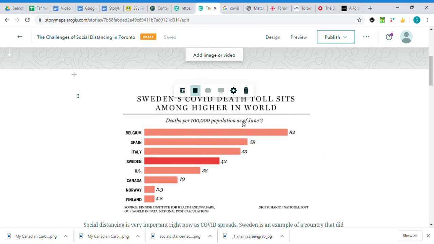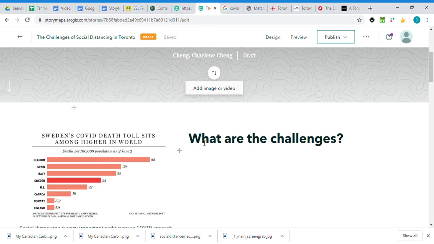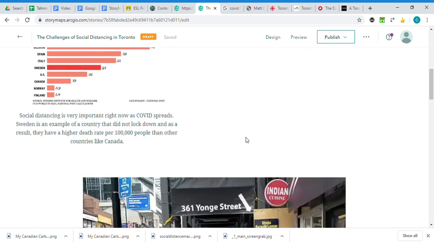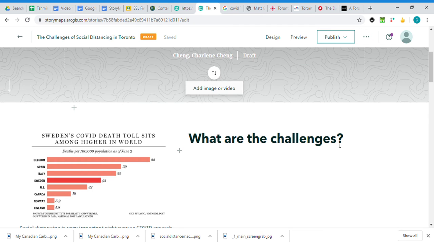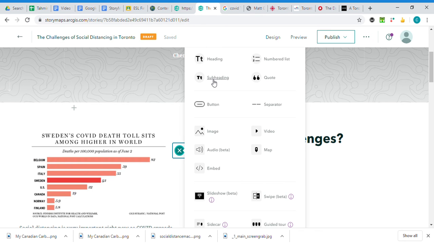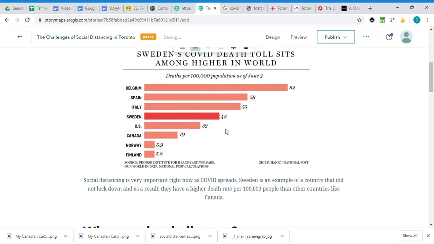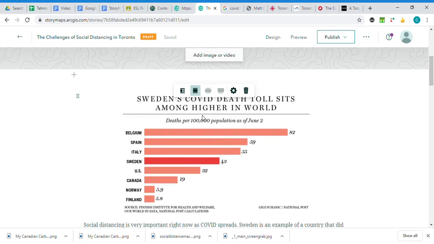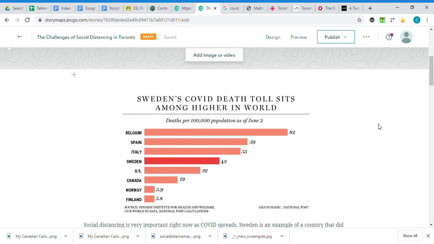Now here's an example where I can try and see if it looks better if I put it this way. And I could do it this way, and I could say what are the challenges. In this case, I don't have any information here, but I could put down more challenges and put a paragraph here. Or if I don't like that format, I can bring it back to small and it goes back here. So you can play around with the formatting anytime you want, okay? And it saves automatically as long as you're on a story map.